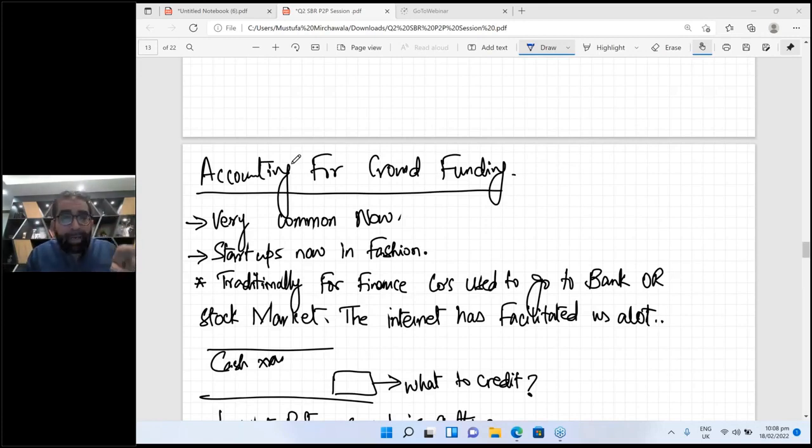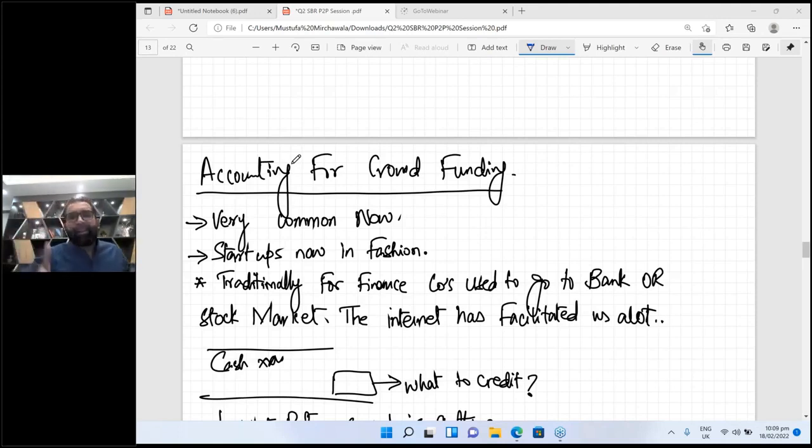Listen, you have to write these words in the SBR paper a lot. Many times the examiner even writes them. If a new transaction comes in front of you, first of all, you have to open the IFRS book. If luckily you find the treatment of that transaction in the IFRS book, just simply apply it.